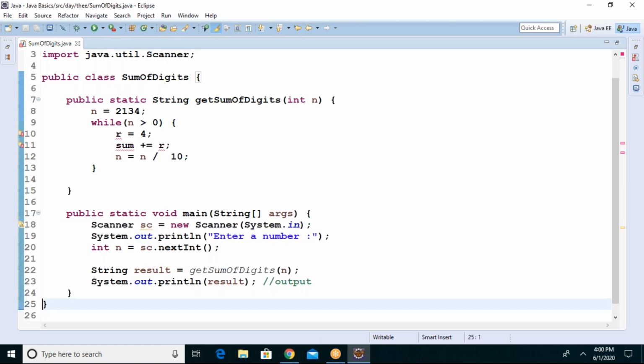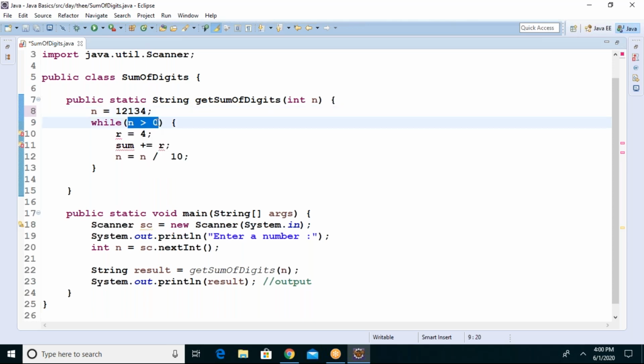Confused? First take away 4, add to sum, then take away 3, add to sum, then take away 1, add to sum, take this 2, add to sum. There is nothing now. That means n will be containing 0, right? Then you should stop. That's what I am saying. If n value is greater than 0, there is something. Even if you have 1, you should continue because 1 also has to be calculated. Got it? So if it is 1, you continue. If it is less than 1, stop.